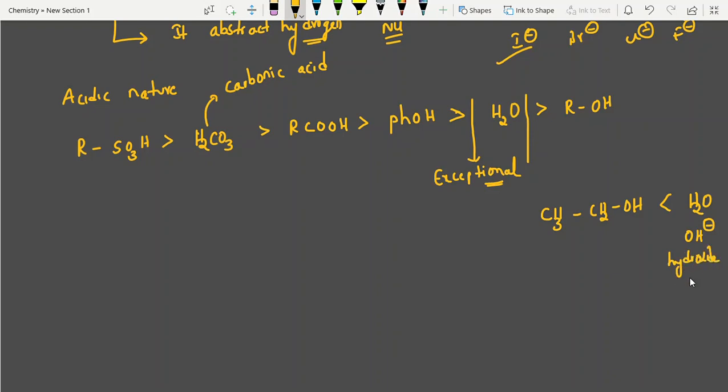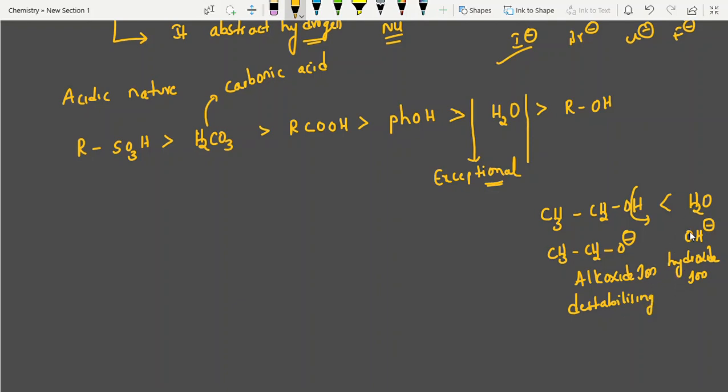Whereas the previous one, CH3CH2O minus, is the alkoxide ion. See, the alkoxide ion is destabilizing, right? But the hydroxide ion is neither stabilizing nor destabilizing.